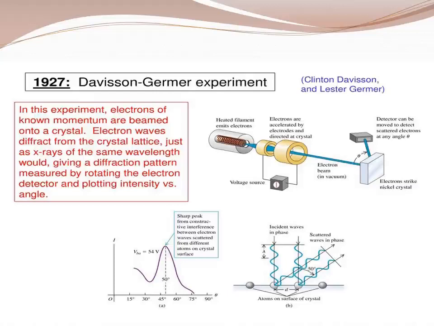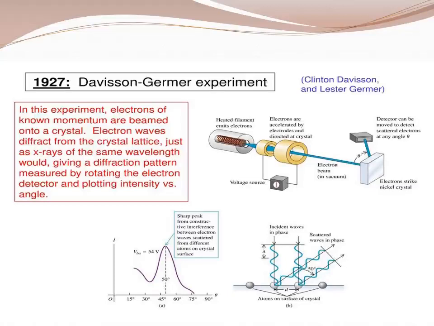They have confirmed that the wave nature of electron is true, and that is very correct. They have verified the de Broglie concept experimentally, as derived by Davison and Germer. See the picture, there is a sharp peak from the constructive interference between the electron waves scattered from the different atoms on a surface, that is the peak.